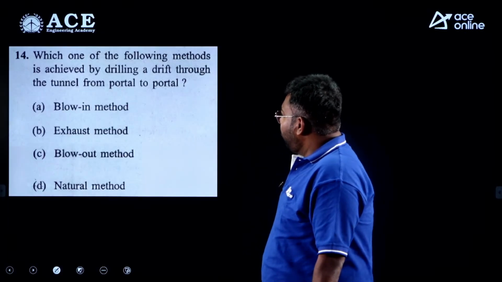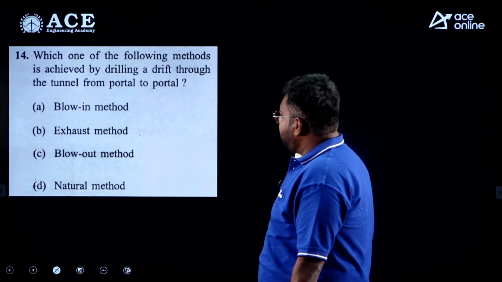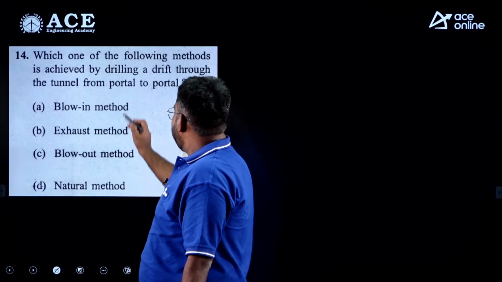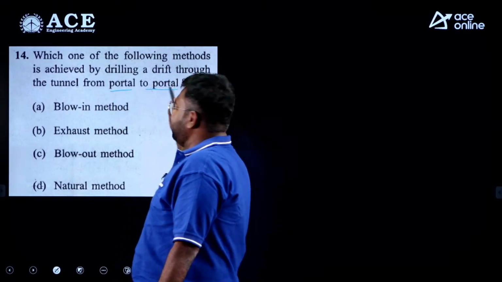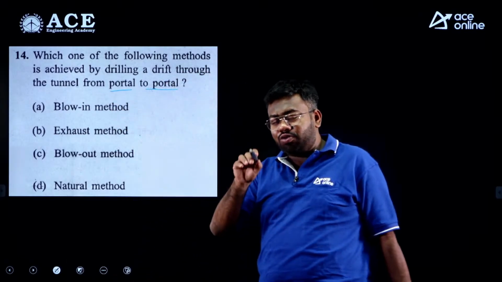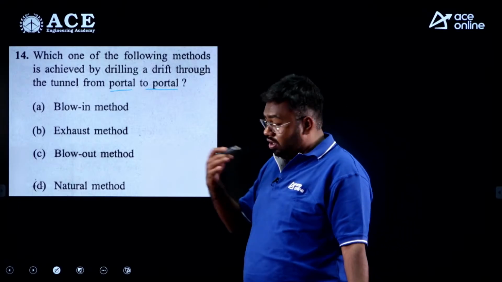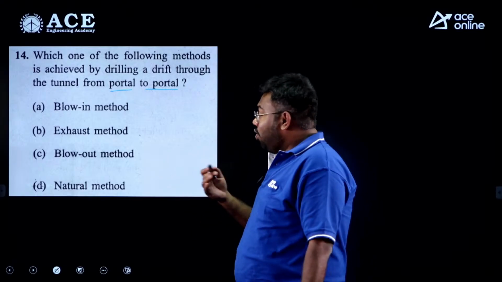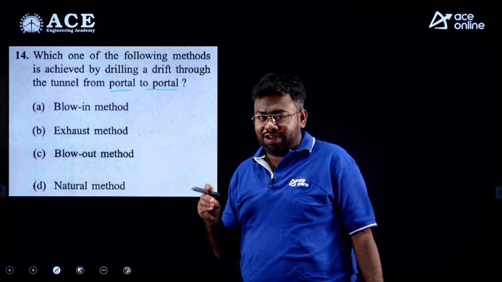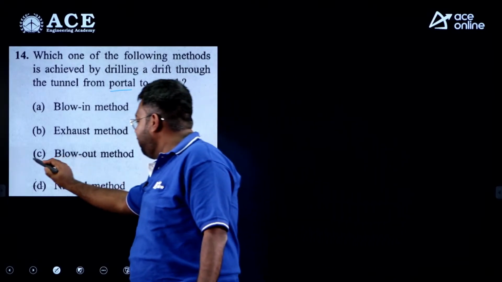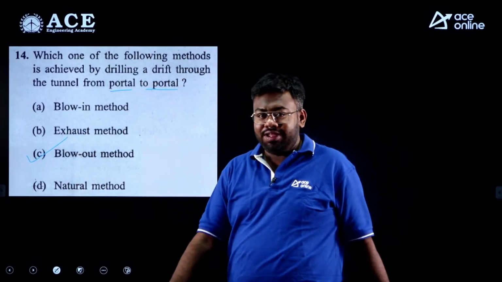Next question, which of the following method is achieved by drilling a drift through a tunnel from portal to portal, means end to end? When we try to drill a hole through a rock or make a tunnel from end to end, what happens? Dust particles will come into the picture and we need to take them out. So the best method will be the blowout method, right?